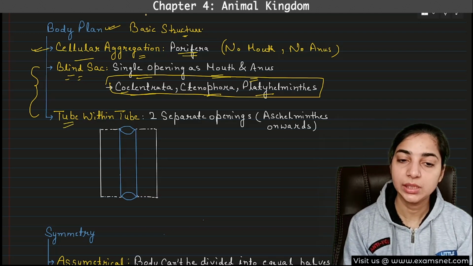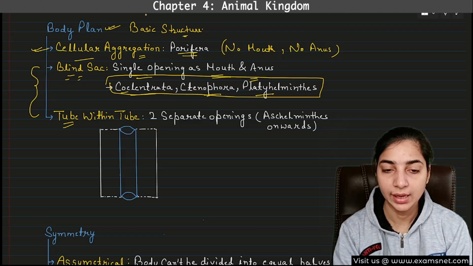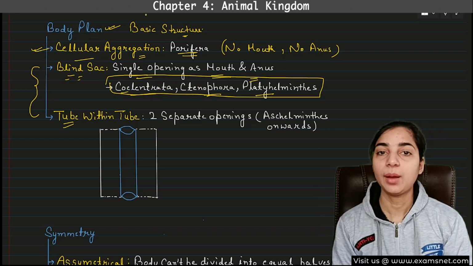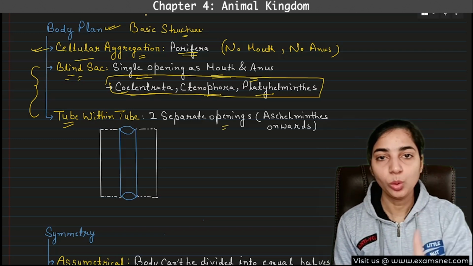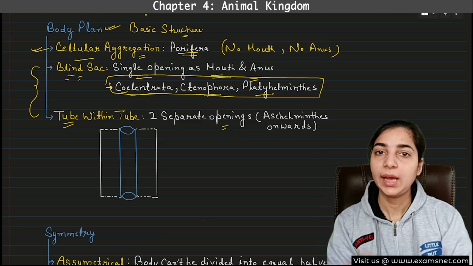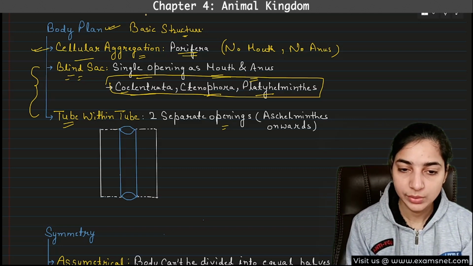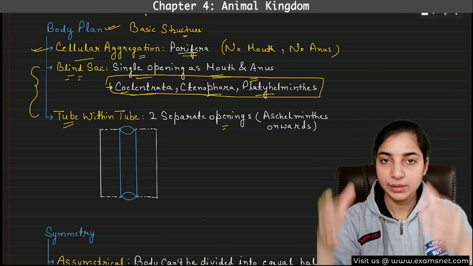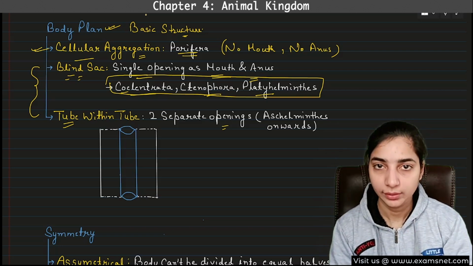Then the next type is tube within tube body plan. This is the more advanced form of body plan, and this is present in human beings as well. So here what happens? Two separate openings will be present. One opening will be acting as mouth and the other opening will be acting as the anus. Okay. So here a diagram is given. What do you understand by tube within tube? That means there will be one tube and inside that tube there will be another tube, right?